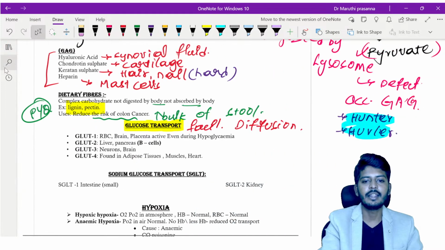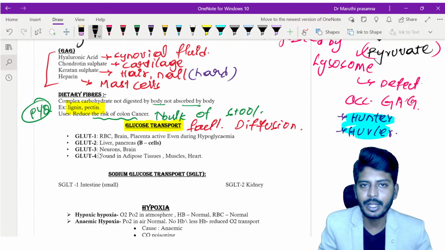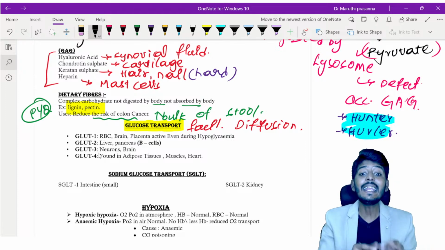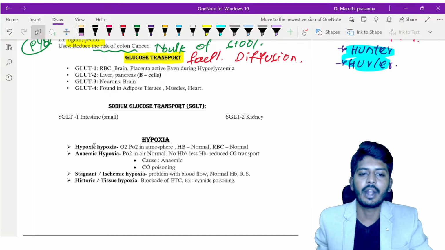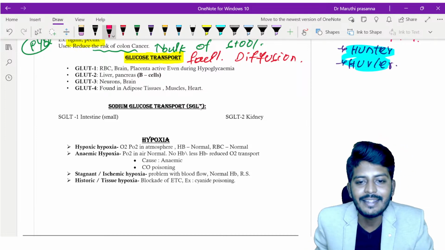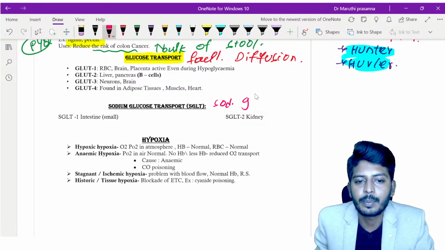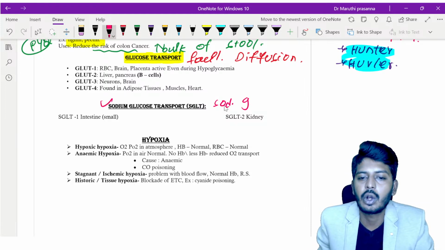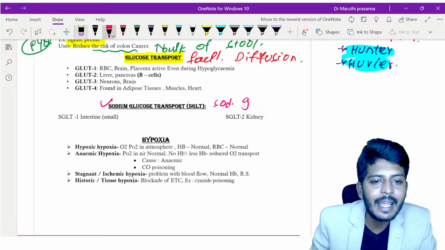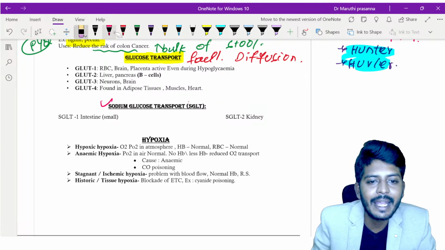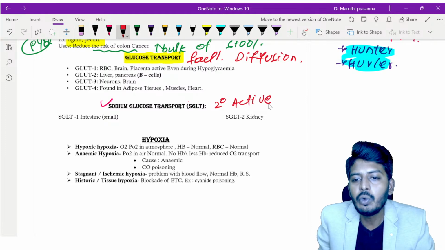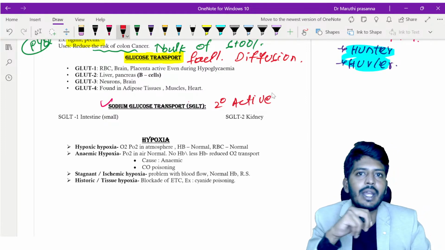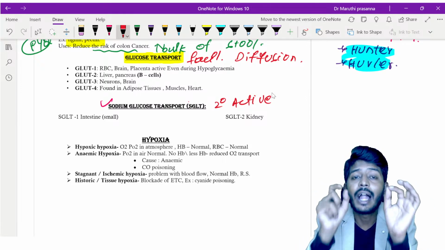Now, once we understood about these glucose transporters, let's go into the next important point. GLUT 1, 2, 3, 4 we discussed. Then we have the secondary active transporter for the glucose, called SGLT, the sodium glucose transporter. It works with the help of which mechanism? It is a secondary active transport, meaning for it to work, it requires two things together: sodium and glucose.